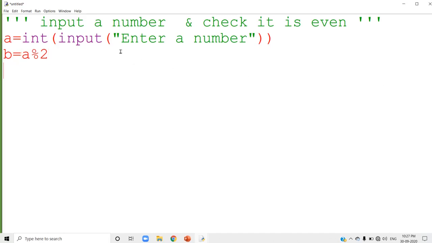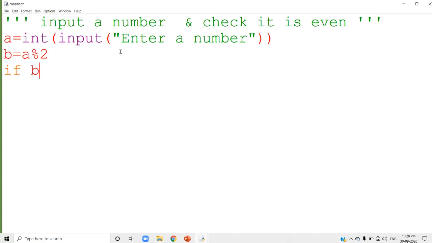And I told you, if the number is even, then the remainder will be 0. If you have any doubt, you can ask your maths teacher: the remainder of an even number after dividing with 2 will be 0, is it or not? Okay, so don't go and ask. It's a simple thing. Your remainder will be there in the variable b.